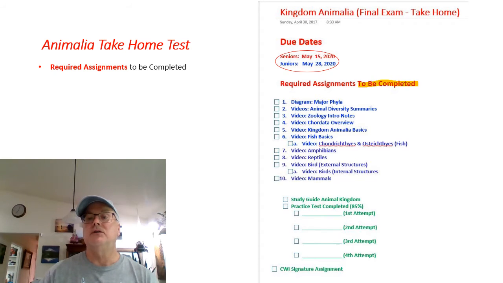You only need to complete these required assignments. I literally set this up as kind of a checkpoint where you can click and check these off. There's one diagram that you'll have to print off and do, and that's on the major phyla. If you can't print, then you can try to color it digitally. Some of you did with the other diagrams. That worked perfect.